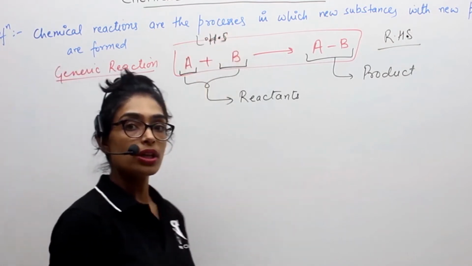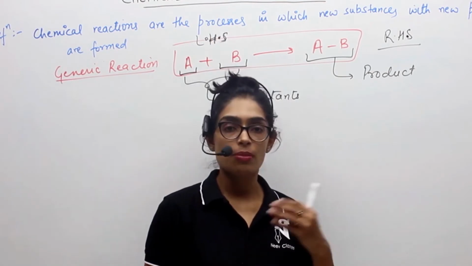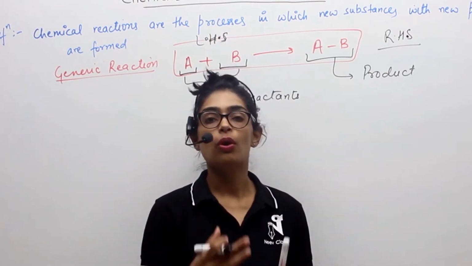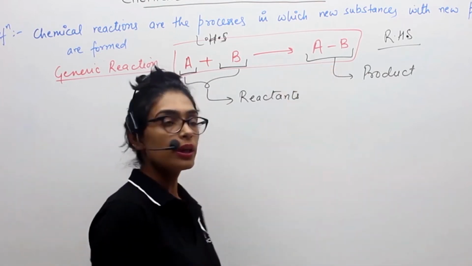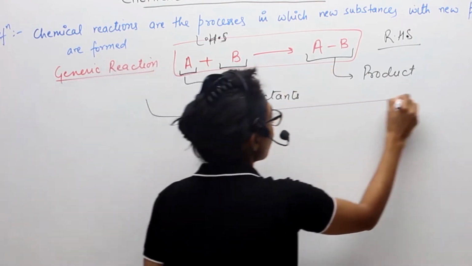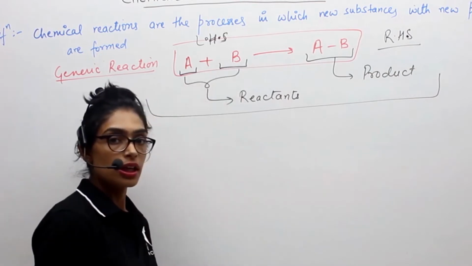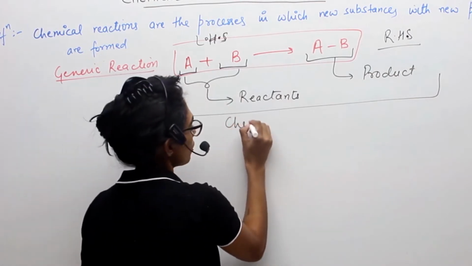So reactants are the ones which will initiate the reaction by breaking the older bonds and forming the new bonds, and what you get as a result is the products. Okay, this whole way of representing a reaction is called a chemical equation.